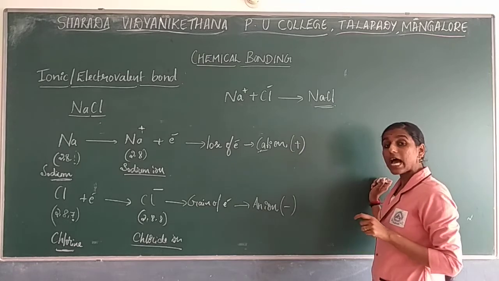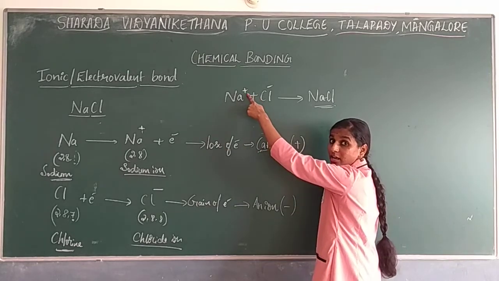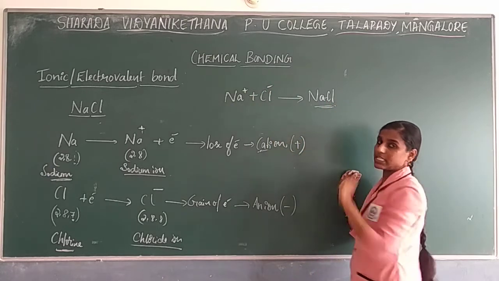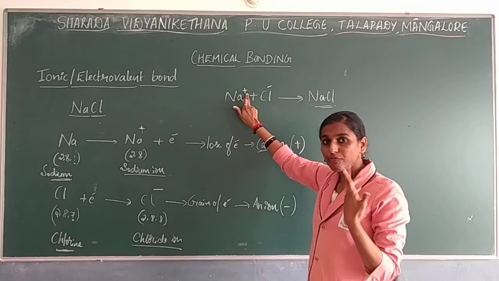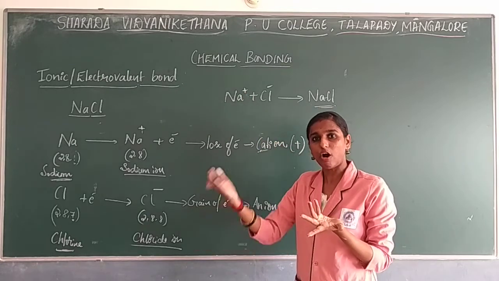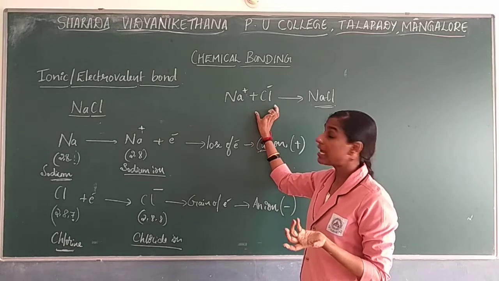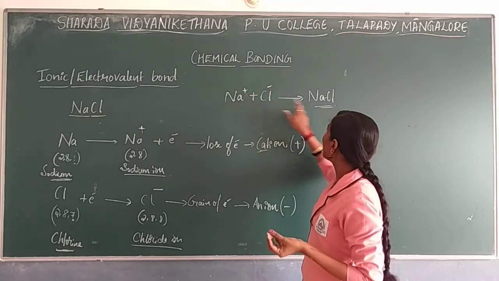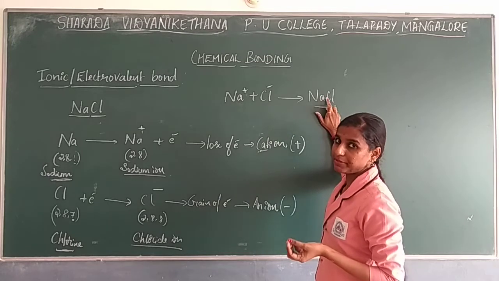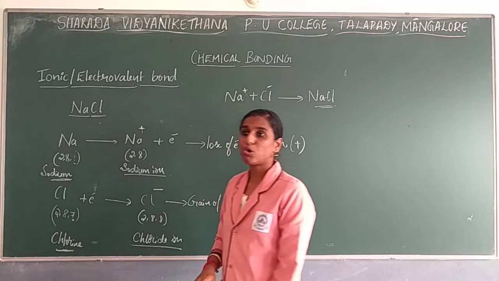Why are we calling it an ionic bond? An atom forms an ion, then the bond formation takes place. How does the ion formation take place? By losing or gaining an electron. So due to that, an ionic bond will be present between these, or it is also considered an electrovalent bond.